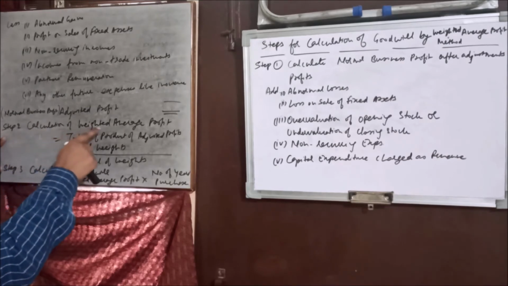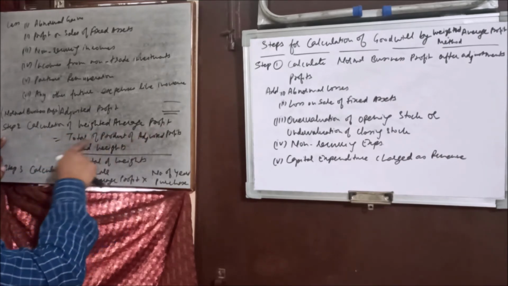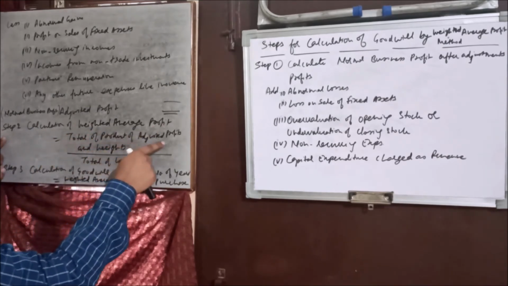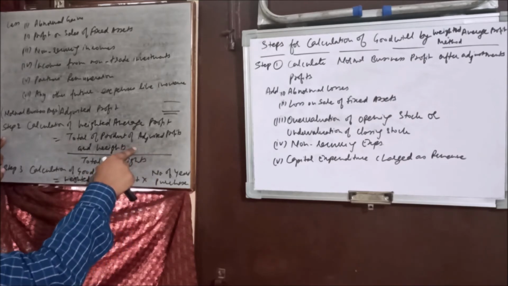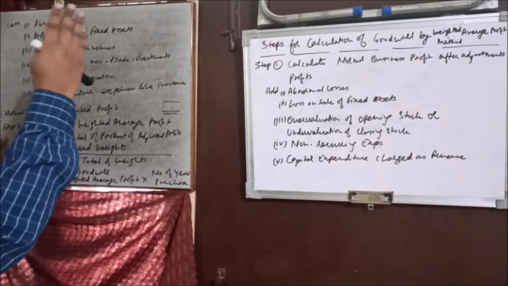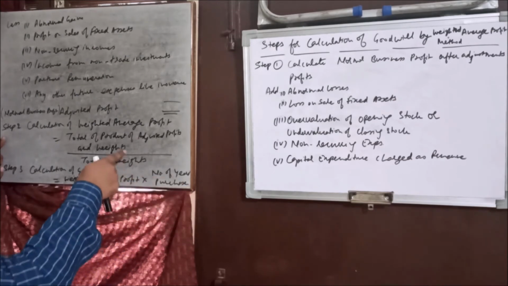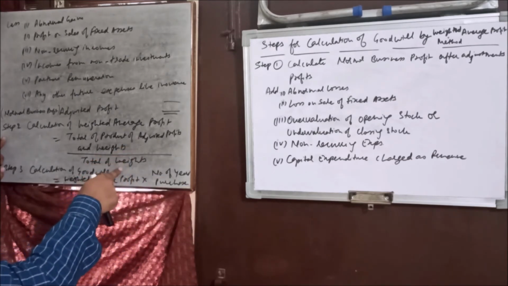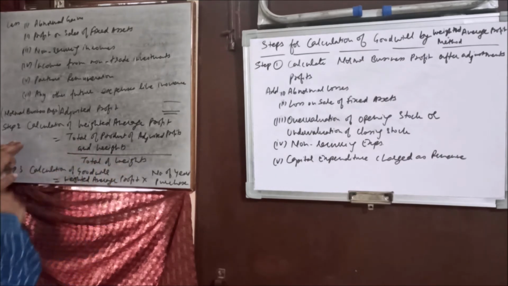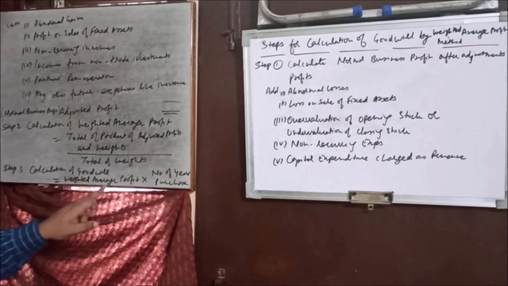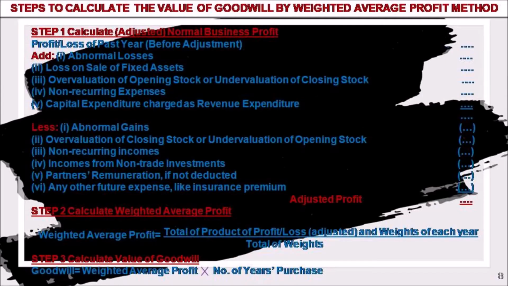Step 2 is the calculation of weighted average profit. The total of the product of adjusted profit and weights, the product column that we made in the example, comes here, and the total of weights comes here, and then we get the weighted average profit. In step 3 we calculate the goodwill by multiplying weighted average profit by number of years purchase.